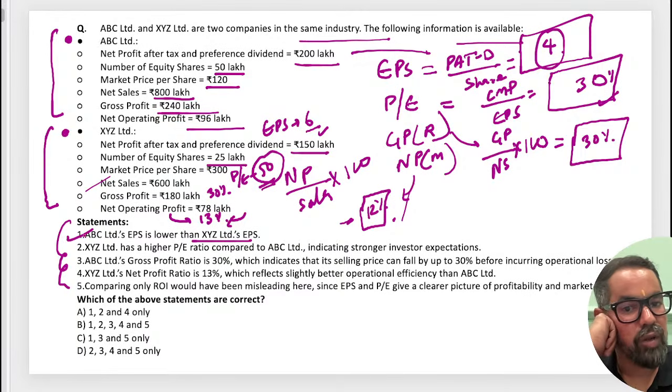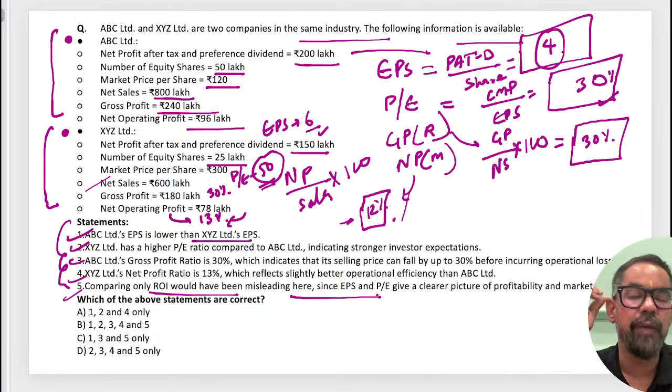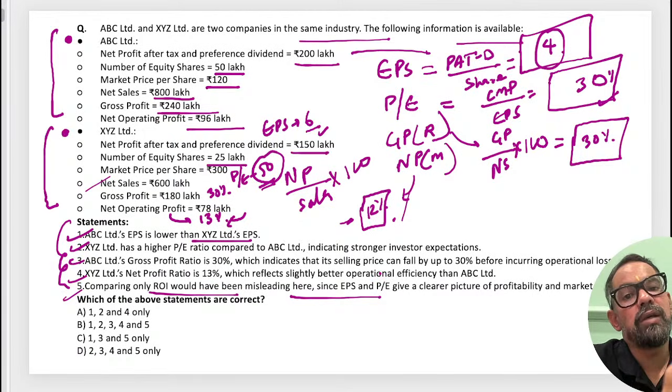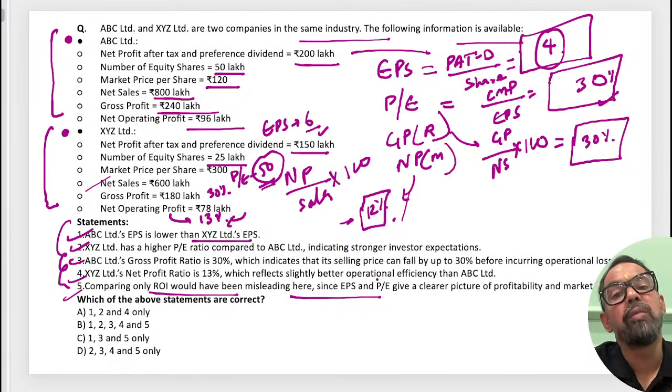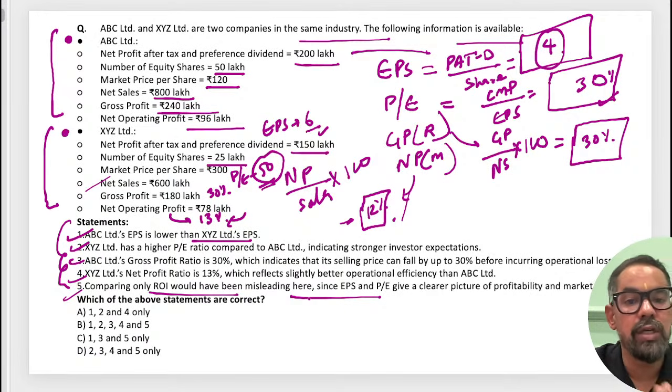Is this statement correct, right? Fifth statement: comparing only ROI would have been misleading. See, when it comes to ROI, it is the overall productivity, the outcome of the business, how you are generating the overall return. It is not only about ROI.